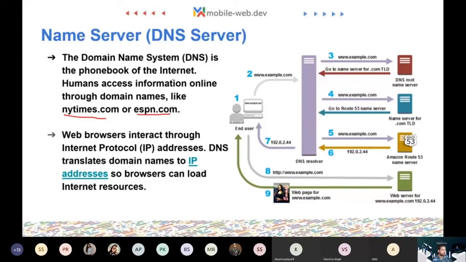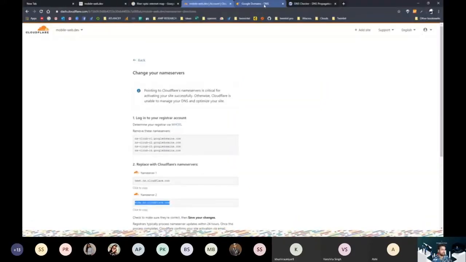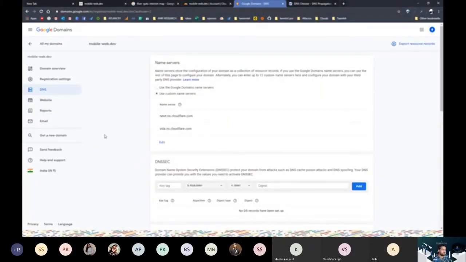So this is how DNS works, and you can configure the DNS on your domain name provider. In our case, last time we had Google Domains as our domain name provider, so we changed the DNS name server in our domain name provider.